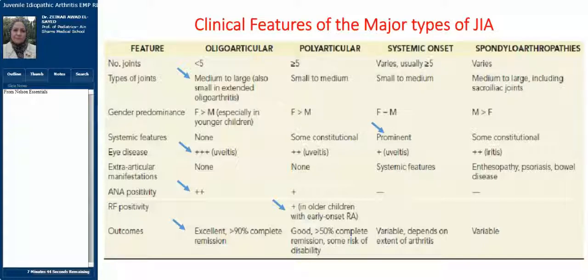The anti-nuclear antibodies tend to be positive in the oligo and maybe in the polyarticular types, but the rheumatoid factor positivity is seen in patients with the polyarticular disease, and we call this type rheumatoid factor positive polyarticular juvenile idiopathic arthritis, because there is a rheumatoid factor negative polyarticular juvenile idiopathic arthritis. This type, which is rheumatoid factor positive, occurs early, and it's usually disabling and causing deformities of the joints.